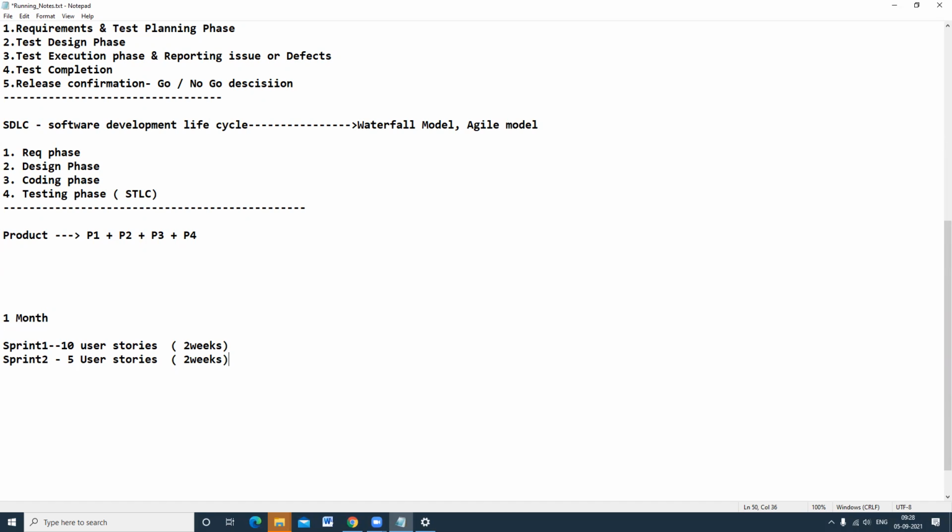Suppose some functionality issues were logged in sprint 1, and those 5 defects are not fixed. Those issues will be carried forward to sprint 2 development, and they will develop the remaining things as well. That is what the sprint terminology means. Sprint means a fixed span of time for delivering new user stories, new functional stories.